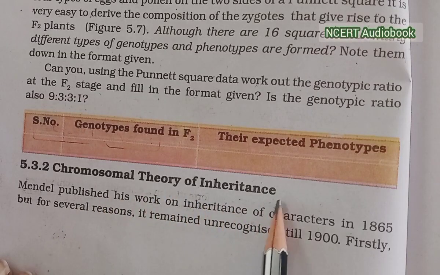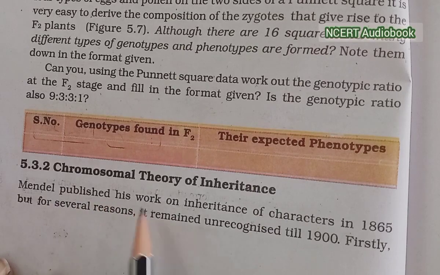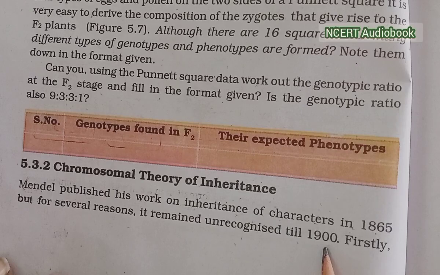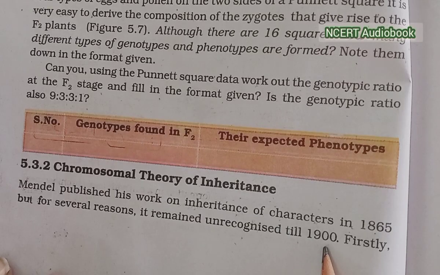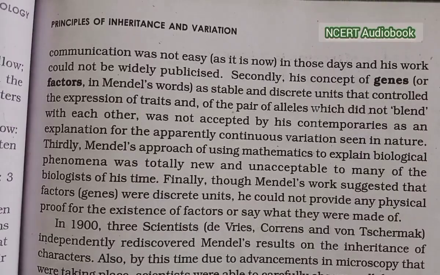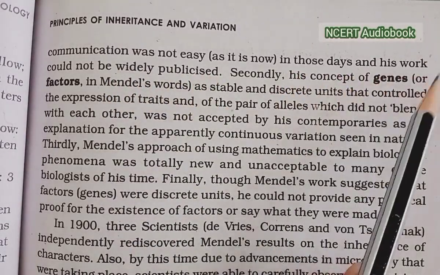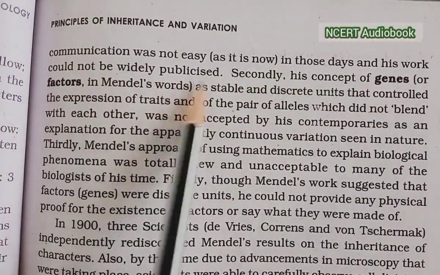Chromosomal theory of inheritance. Mendel published his work on the inheritance of characters in 1865, but for several reasons it remained unorganized and unrecognized till 1900. Firstly, communication was not easy. In those days, his work could not be widely published.